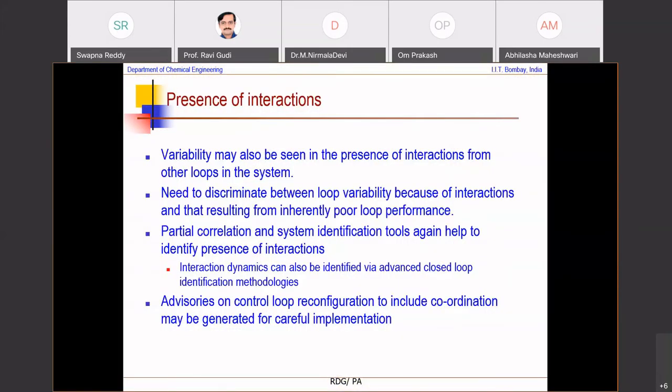For example, how do you detect the presence of interactions? When I have large control loops, power systems, in fact, water distribution networks, the research that Abhilasha has done recently, you essentially want to look at, does the interaction help? Does the interaction hurt? And can we accommodate the presence of interactions when we are doing control loop performance monitoring?